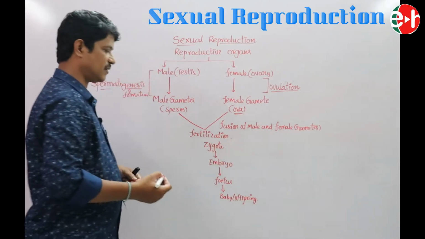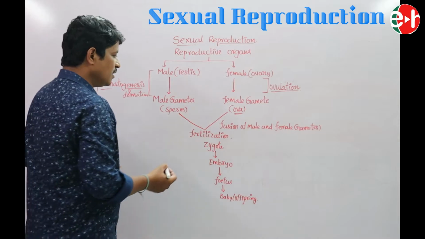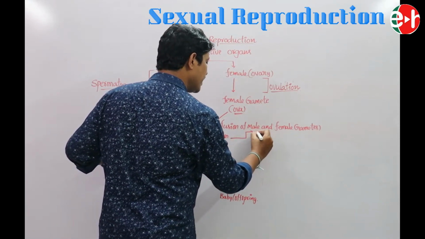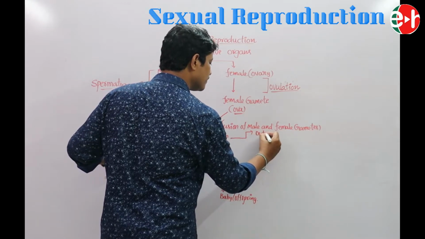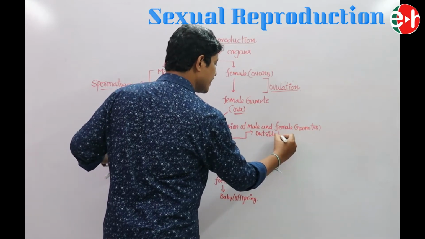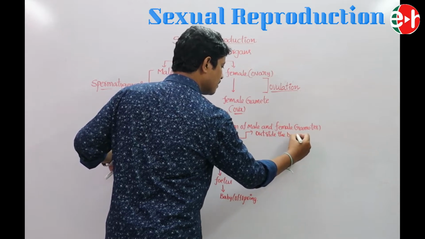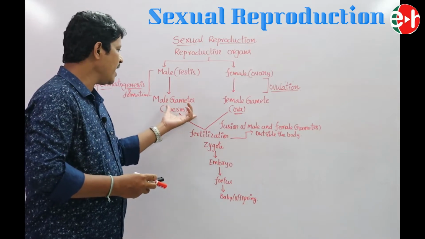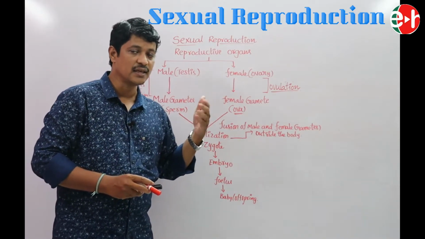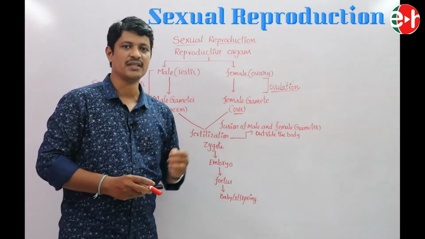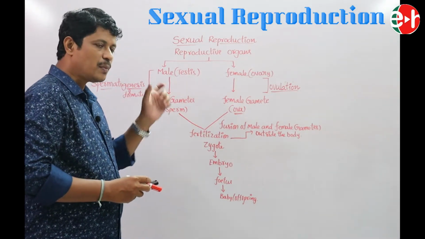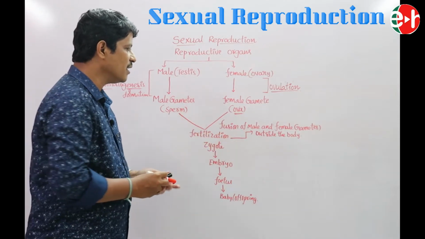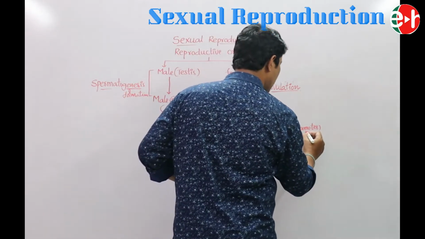In some animals, fertilization takes place outside the body. For example, aquatic animals deposit the male and female gametes into the water for fertilization.